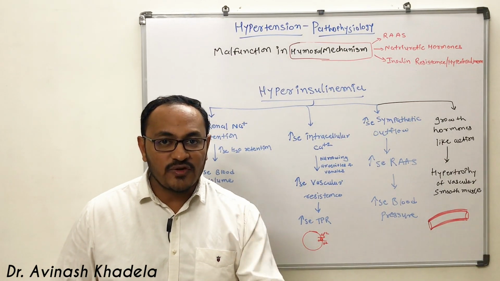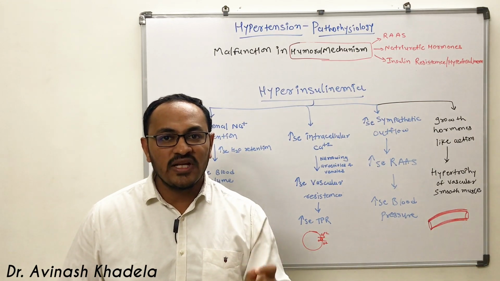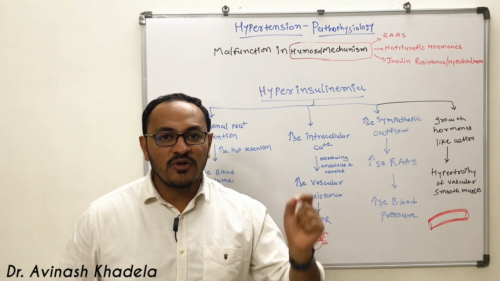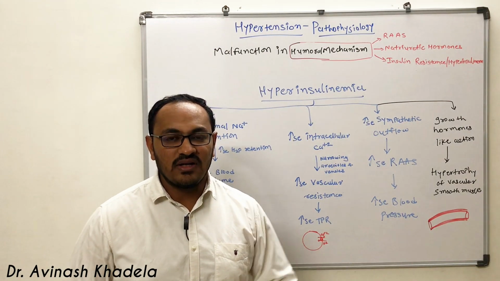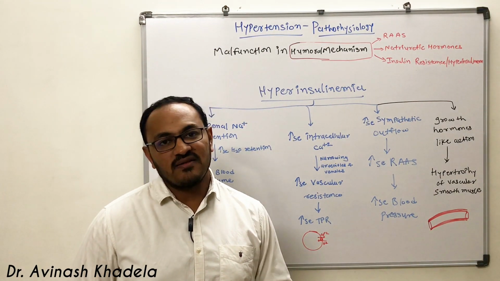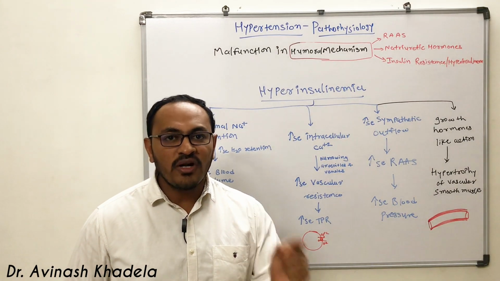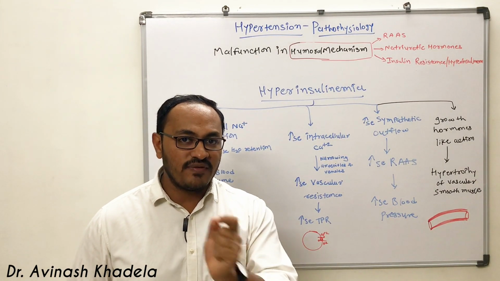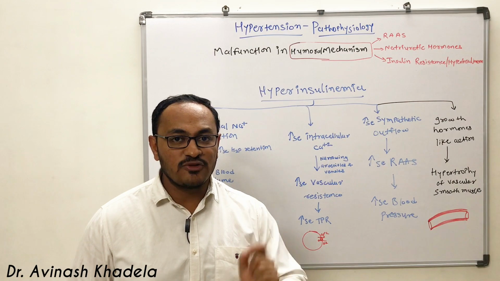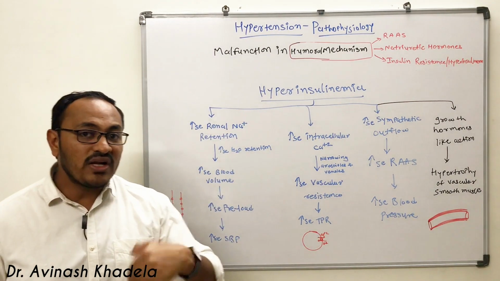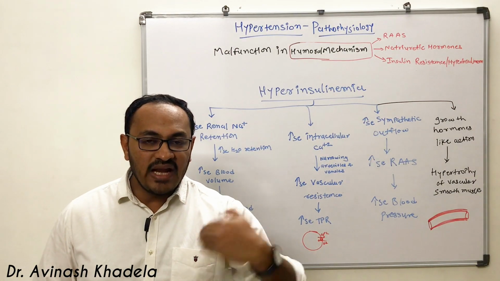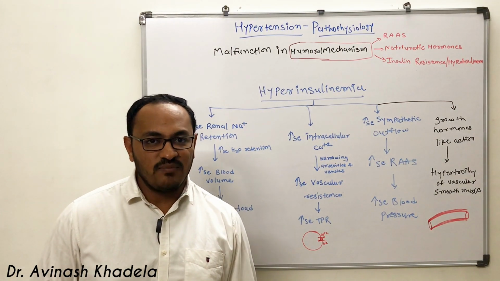These physiological actions of insulin will also contribute to disturbing the blood pressure, and that, if not treated, leads to increase in blood pressure. So an important component of this humoral mechanism is also insulin resistance or hyperinsulinemia. Now let us understand what insulin will do and how it contributes to elevation in blood pressure.